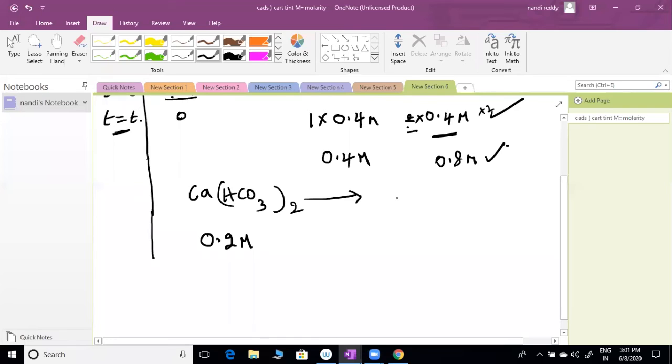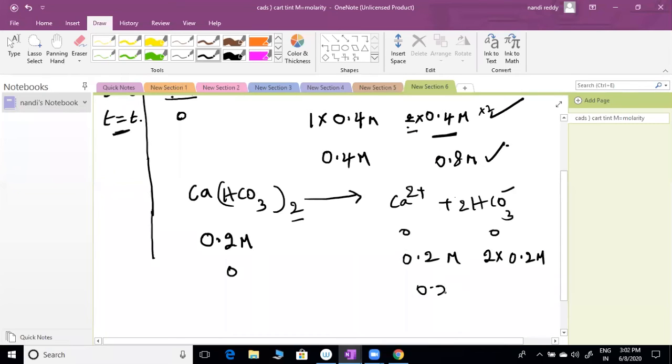So Ca2+ and HCO3-. How many ions are these? Twice, means 2. So initially 0 will be there, no ions. After dissociation, we will get here 0.2 M. This is 2 into 0.2 M, so this is nothing but 0.2 M. This is 0.4 M. Understood?